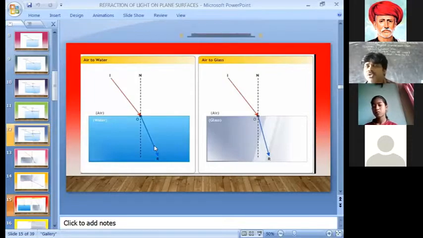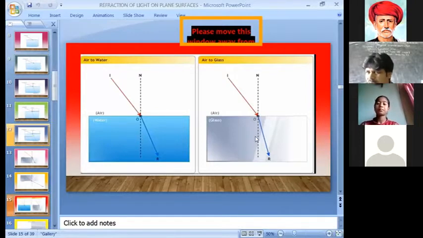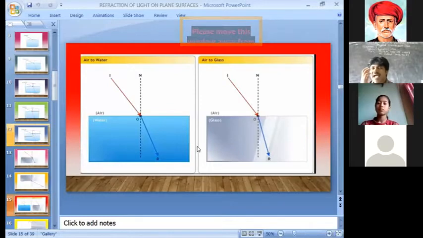So here you observe these two, the same condition, which is rarer medium to denser medium. Here angle R, here angle R. But here in glass, angle R is less than in water. Here in glass it has decreased further, see. It moves towards the normal.